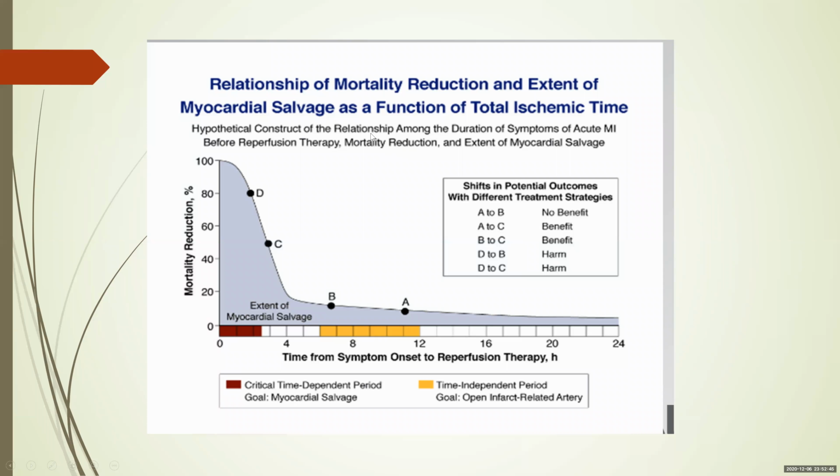This is a very important point: the relationship of mortality reduction and extent of myocardial salvage as a function of total ischemic time. If you look at this graph, you can see that maximal myocardial salvage is obtained in the first 4 hours. After 4 hours, there's not much myocardial salvage. So whether you do primary PCI or thrombolysis, you try to do it as early as possible within 4 hours to get maximum myocardial salvage and mortality reduction. In fact, there are trials saying that within 2 hours, both PCI and fibrinolysis have almost equal outcomes. So try to do your procedures within the first 4 hours.